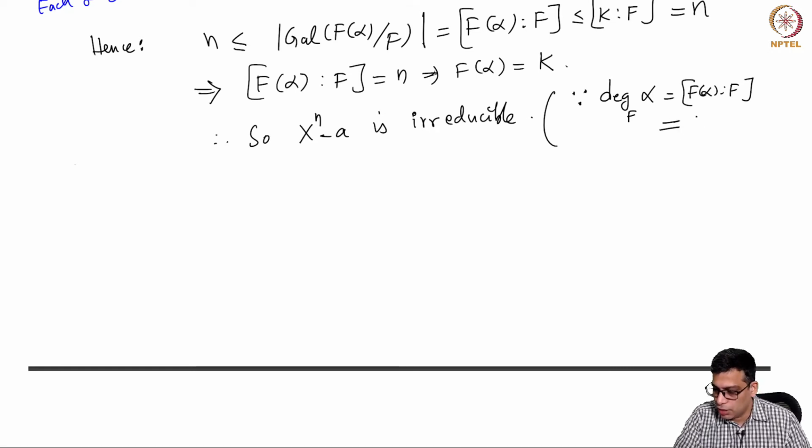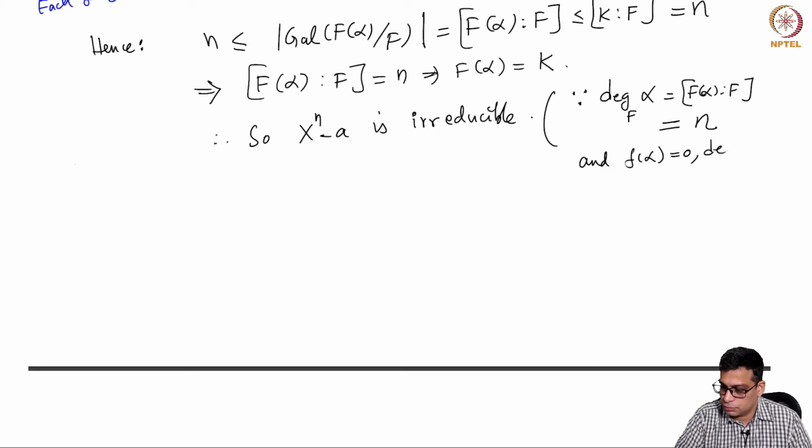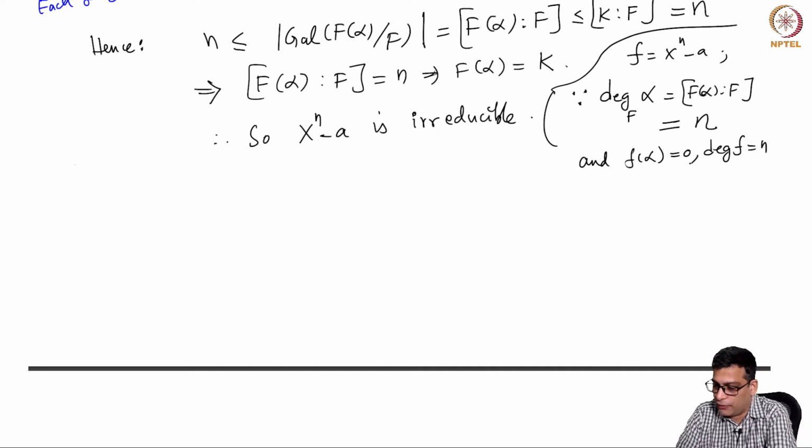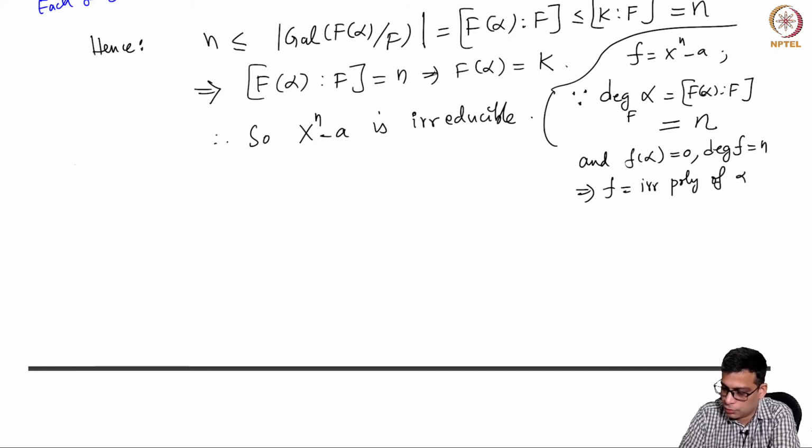So f(x) = x to the n minus a has f(alpha) = 0, degree n, and the degree of the irreducible polynomial of alpha over F is n. So that means f is the irreducible polynomial of alpha over capital F. That means this is irreducible.